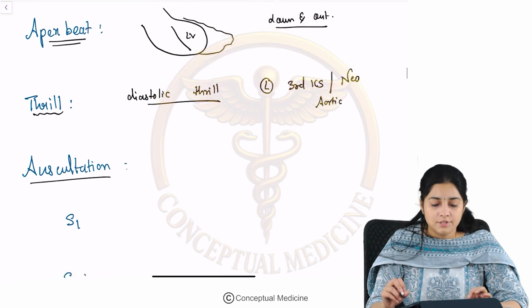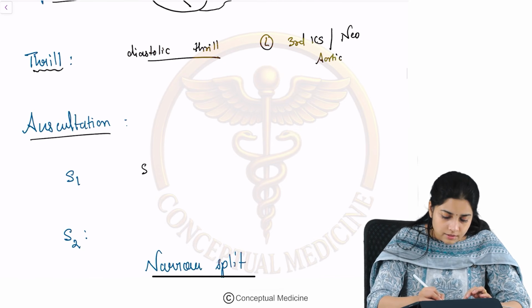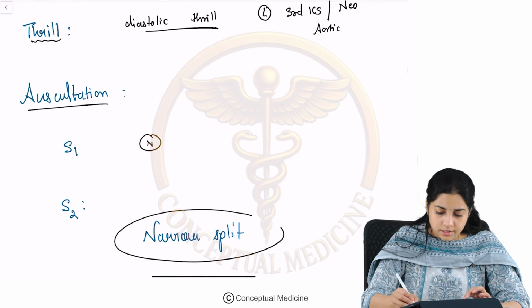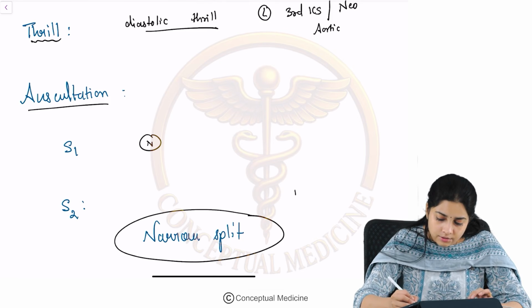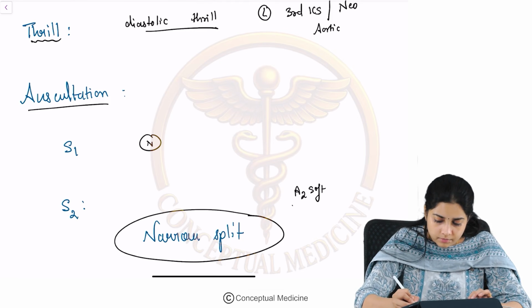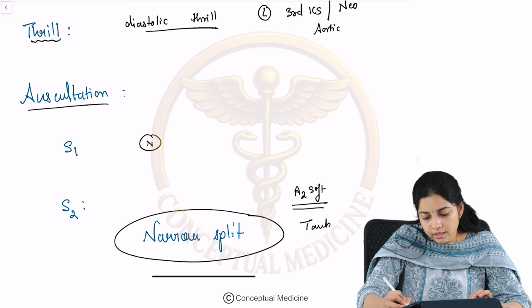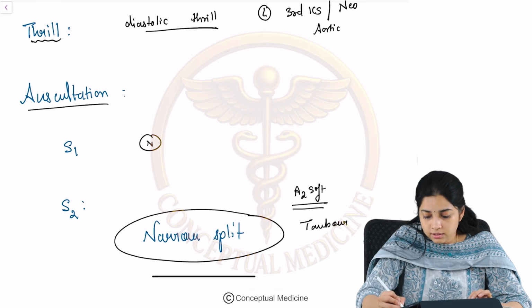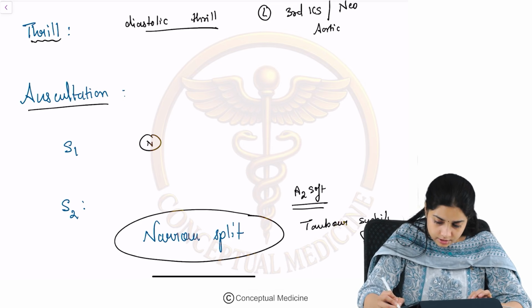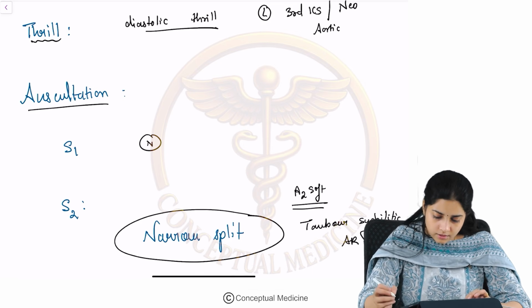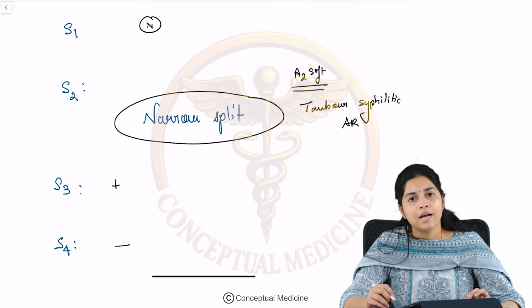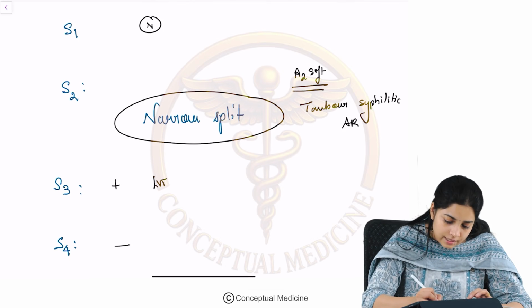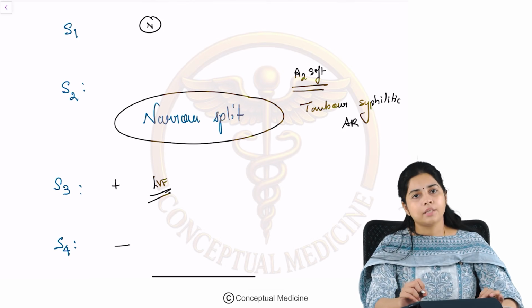Now, on auscultation, what happens to the S1? The S1 remains normal. What happens to the S2? The S2 is narrowly split, and the A2 is usually soft. Okay, except in syphilitic AR, where you have a tambour-like quality in syphilitic aortic regurgitation. Okay, fine. Will you find an S3? Yes, S3 can be there, S4 is absent. Especially when the patient is in LV failure, you can have an S3 and S4 is absent.